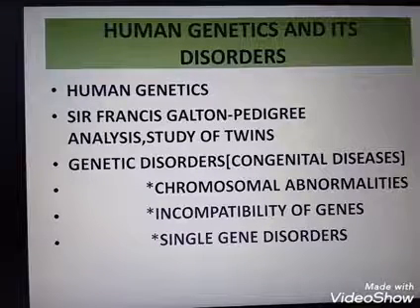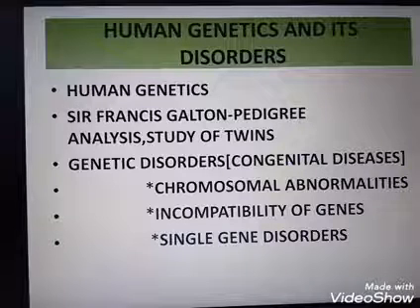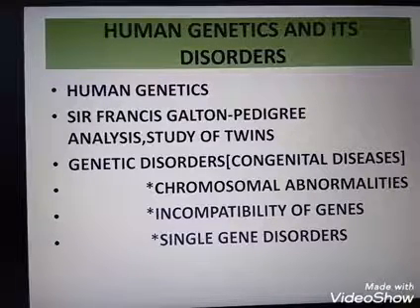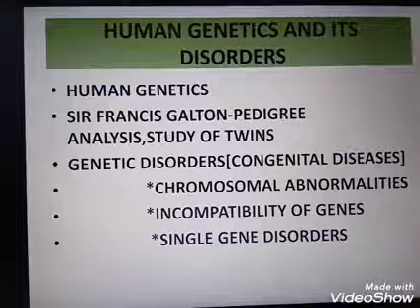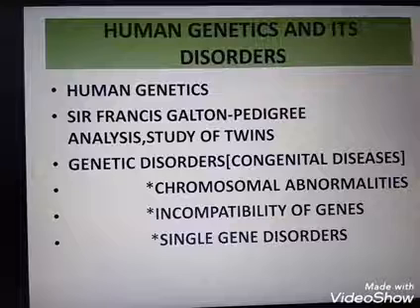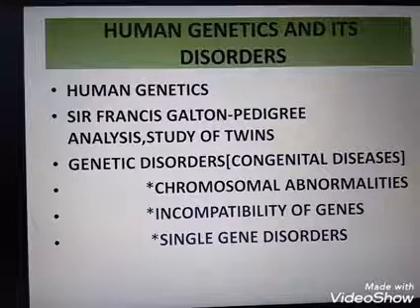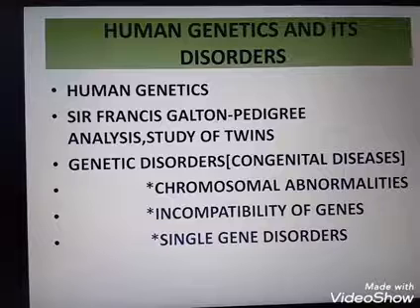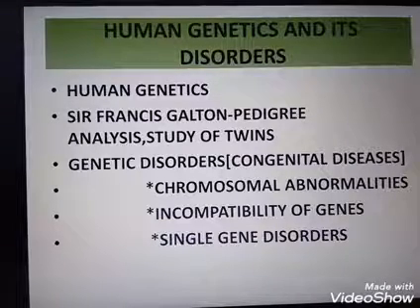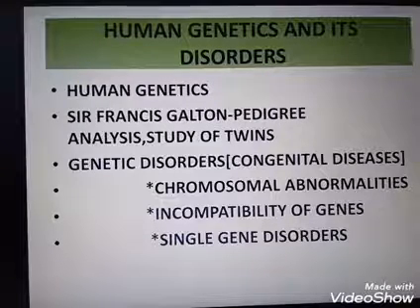Next we are discussing genetic disorders. Genetic disorders are otherwise known as congenital diseases, because they are seen or existing from the time of birth onwards. Any change in the composition of one or more genes on a chromosome may produce structural, physiological or biochemical abnormalities.